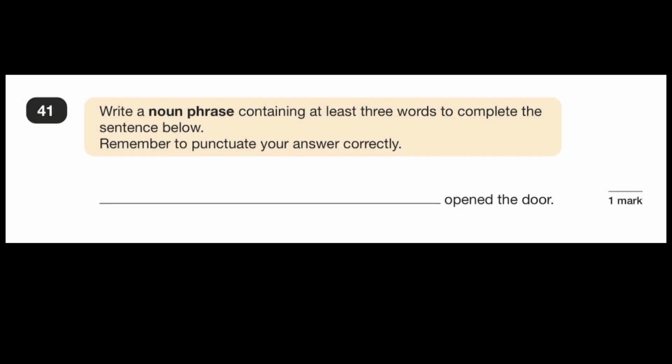Now we're going to try a SATs question. Write a noun phrase containing at least 3 words to complete the sentence below. Remember to punctuate your answer correctly. Blank opened the door. So remember you need to use 3 words and write a noun phrase, which consists of a modifier and a noun. So pause the video now and have a go.